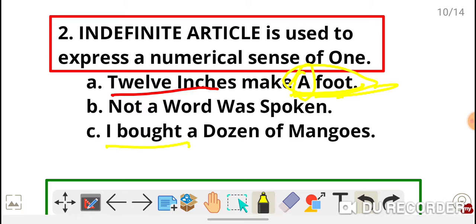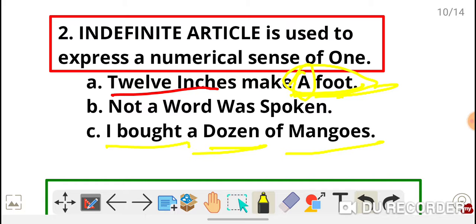Same, a dozen. Dozen means 12. Very important, and remember one thing, we never use s with dozen, whatever the number: 1 dozen, 2 dozen, 3 dozen, but not 3 dozens. Dozen means 12. So if I say a dozen, we represent 12 mangoes.